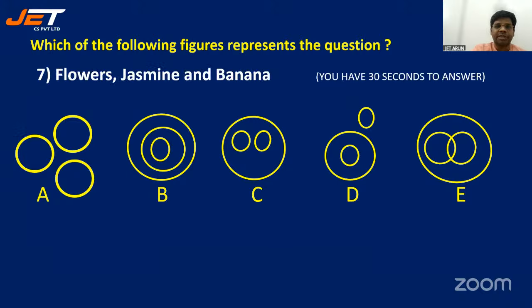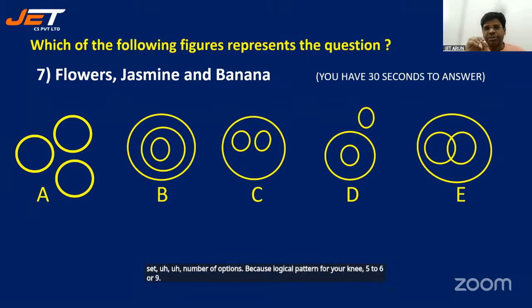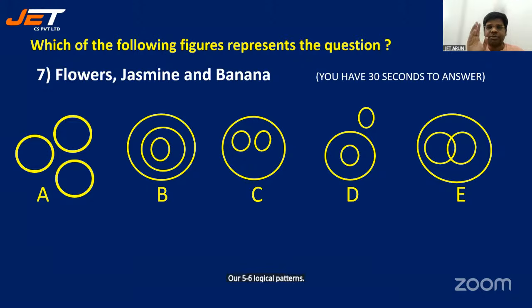Flowers, jasmine, banana. Look, the options are not changing. That means you've got a set number of options. There are some logical patterns, 5 to 6 of them. If you understand those 5 to 6 logical patterns, you can answer any question of this kind.